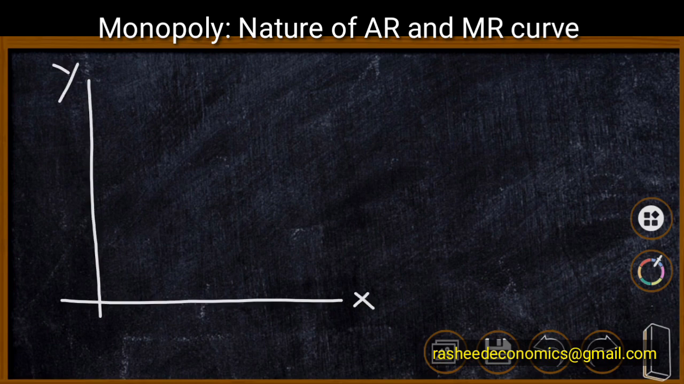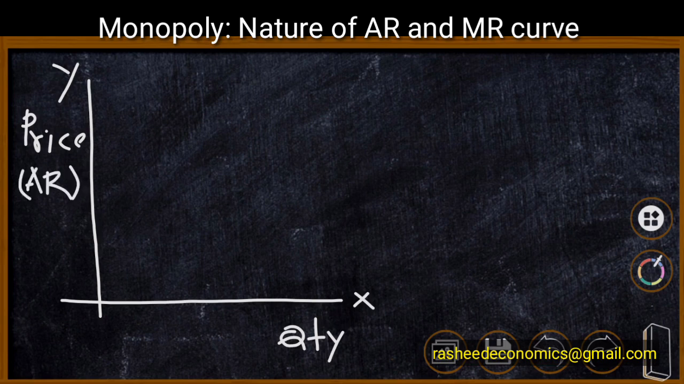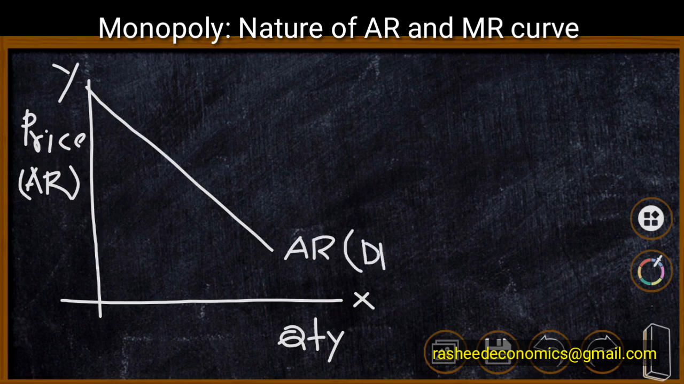To analyze the nature of AR and MR curve, we are going to draw a diagram. We have the x-axis and y-axis. On the x-axis we have plotted the quantity of the commodity, and on the y-axis we have shown price. This price is the average revenue of the product. We are going to plot the average revenue curve here. We know that the average revenue curve is downward sloping because in order to expand sales, the producer will have to reduce the price of his product. Therefore, this average revenue curve will be downward sloping, and this is basically the demand curve faced by the firm.